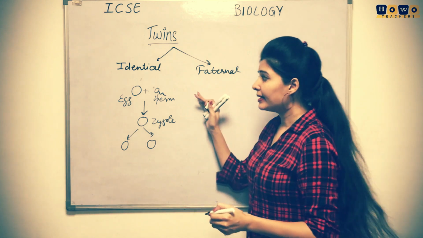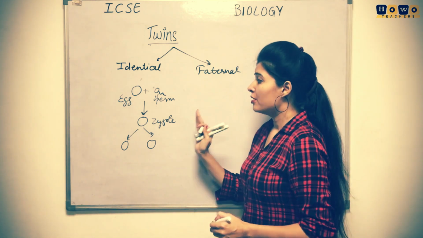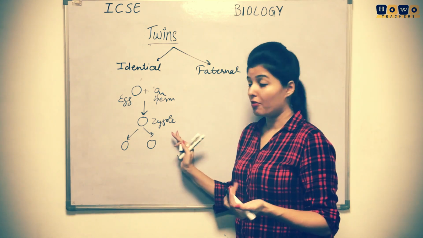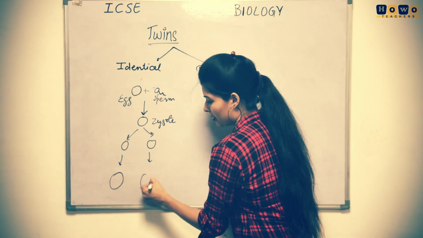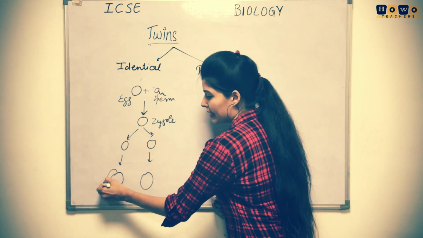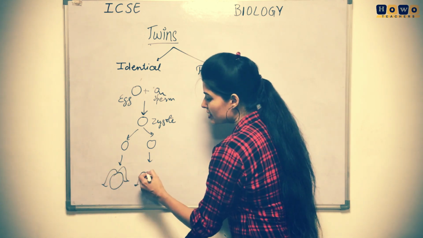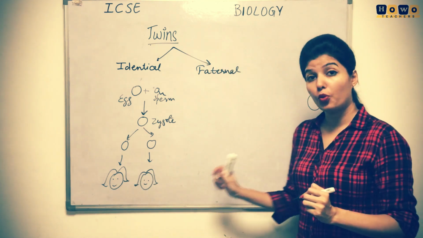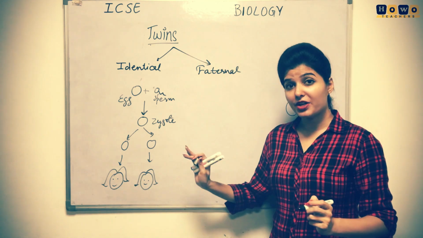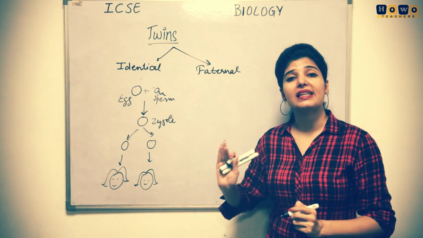In case there is the division of the zygote after the formation, then two babies will be formed. They can be either both girls or both boys, means both will have the same constituent, both will be exactly the same.